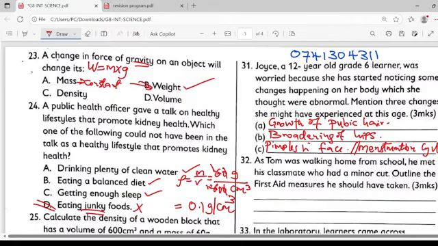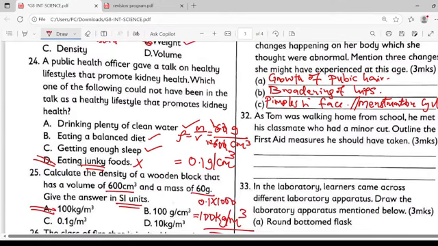Let's have a look at the next question. As Tom was walking home from school, he met his classmate who had a minor cut. Outline the first aid measures he should have taken. This person has a minor cut.